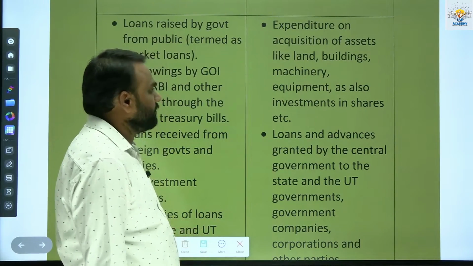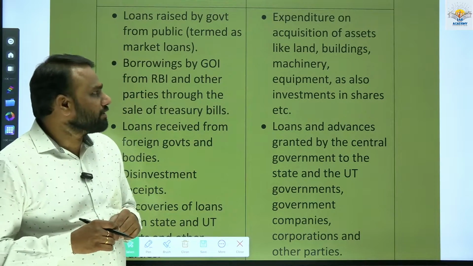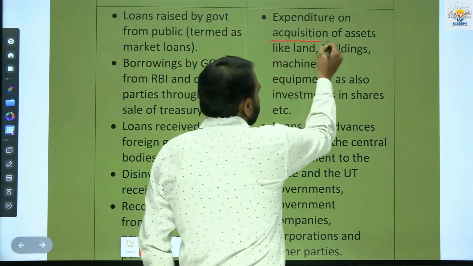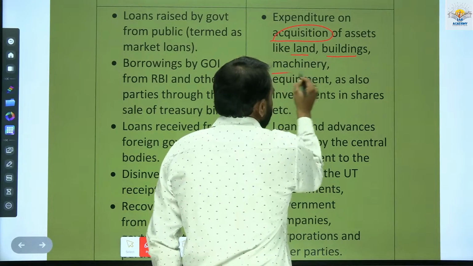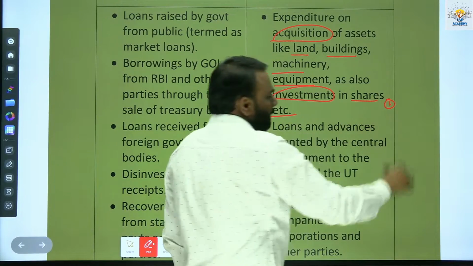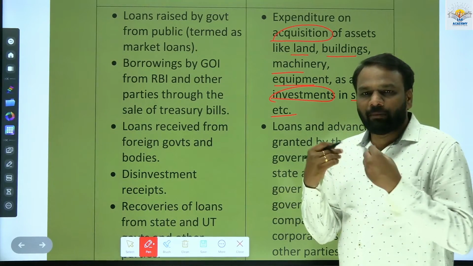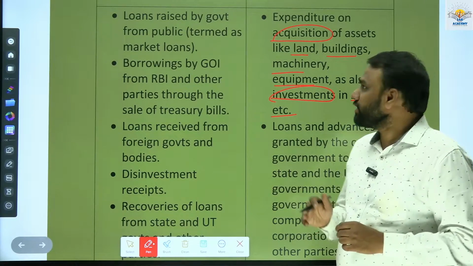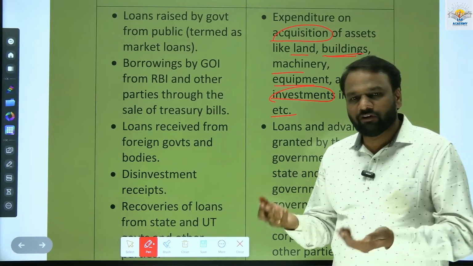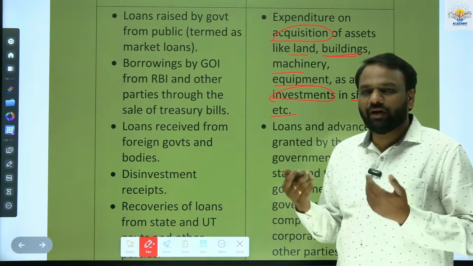Capital expenditure. Previously we saw revenue expenditure, now it is capital expenditure. Expenditure on acquisition of assets like land, buildings, machinery, equipment, as also investments in shares, etc., all form part of capital expenditure. For example, when you purchase land, whatever amount you spend on it forms part of capital expenditure. When you construct a building, whatever money you spend is part of capital expenditure. When you bring up machinery, whatever amount you spend forms part of capital expenditure.